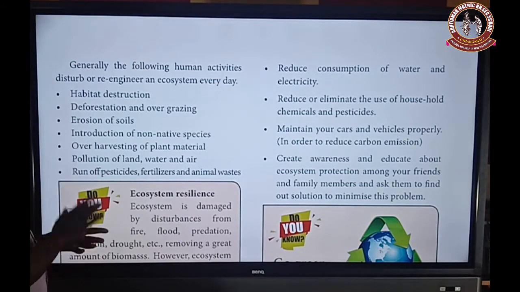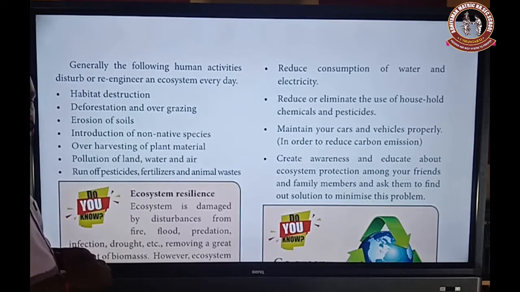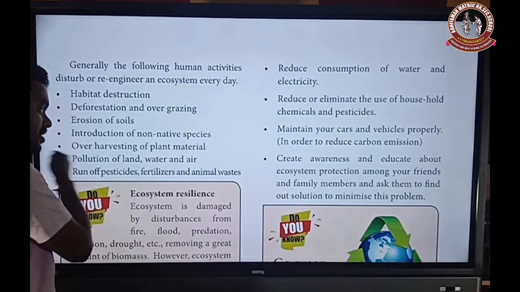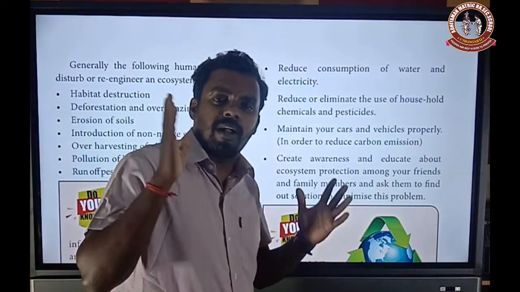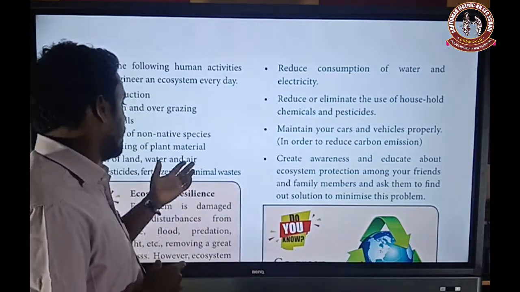Then over-harvesting. Over-harvesting means over-utilization of plant material. Then pollution of land, water, and air. So these three are the major problems in our day-to-day life. Pollution of land, water, and air.